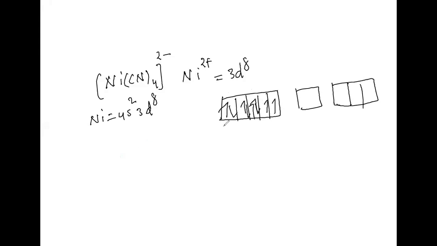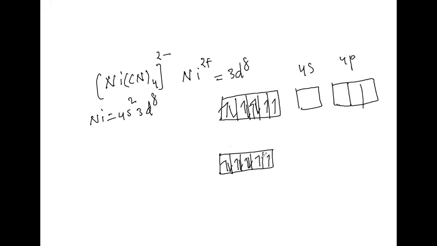Right, but here under the influence of the ligand, in the 4s and 4p, whatever unpaired electrons are there get paired. It means this 3d8 I'll write like 1 2 3 4 5, 1 2 3 4 5 6 7 8.